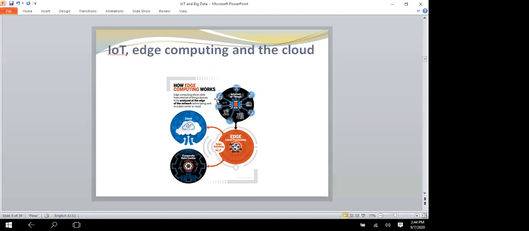The internet connects the different types of devices and gives the data to the edge. The edge is where local processing happens. The process will be connected to the corporate center and cloud. This is the overall architecture of IoT.